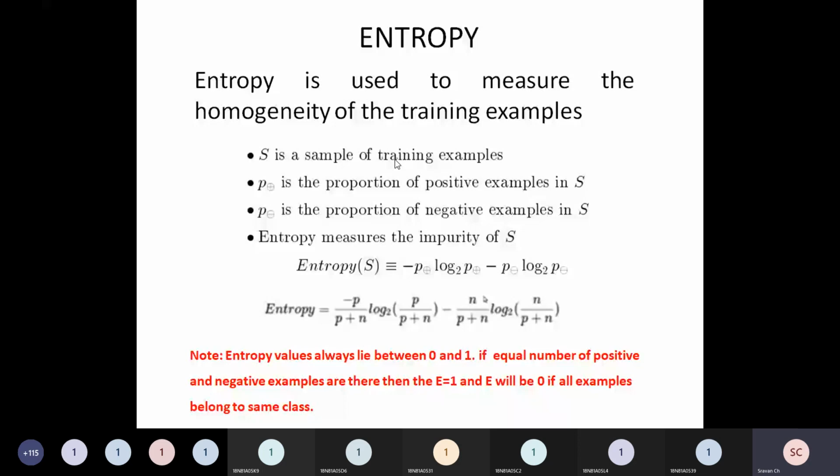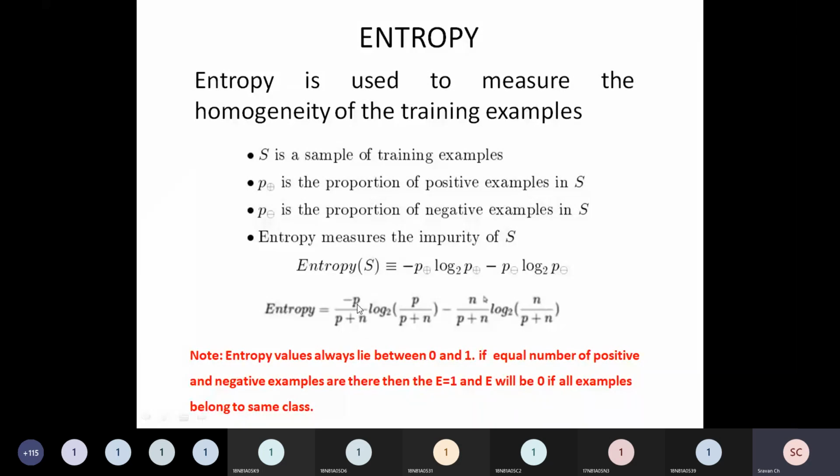Now see the formula for entropy. Entropy of S is equal to minus P plus log P plus, minus P minus log P minus, where the second P represents the negative proportion, and the log is base 2. To make it clear, it is elaborated again: entropy of S can be defined like this. See the second formula, minus P by P plus N. Here P represents positive examples and N represents negative examples.